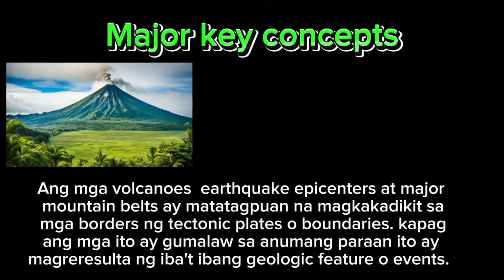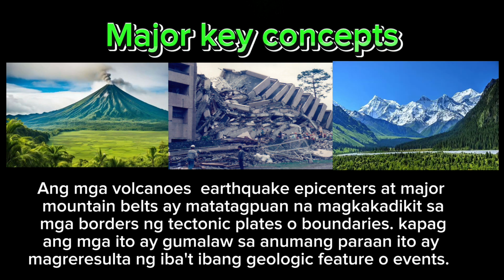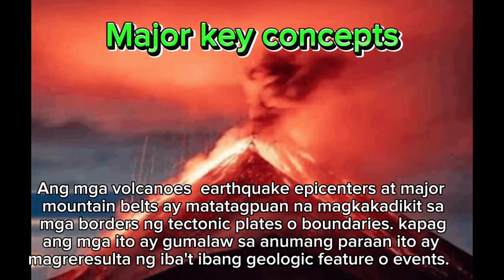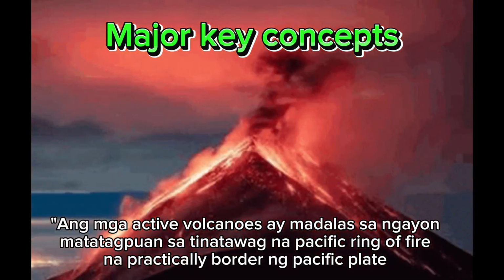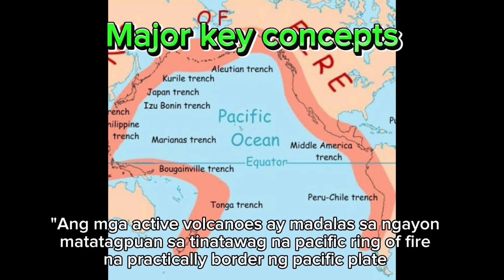Major key concepts. The volcanoes, earthquake epicenters, and major mountain belts are distributed in close proximity to the borders of the tectonic plates. Once tectonic plates move in any possible motion, it could create changes leading to geologic features and events. Most of the active volcanoes nowadays are found in the so-called Pacific Ring of Fire, which is practically the border of the Pacific tectonic plate.